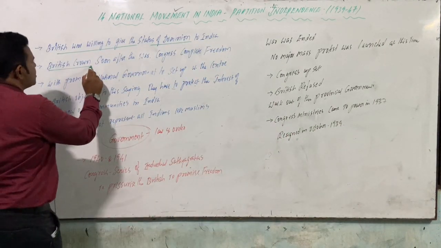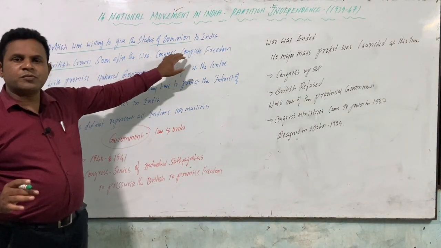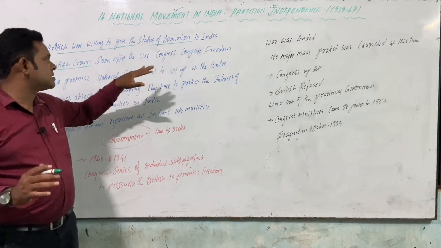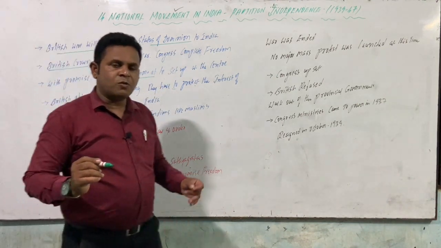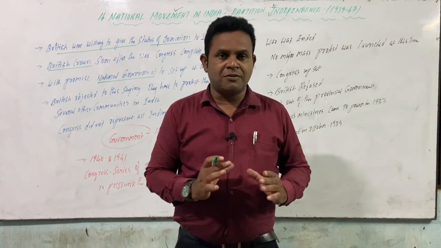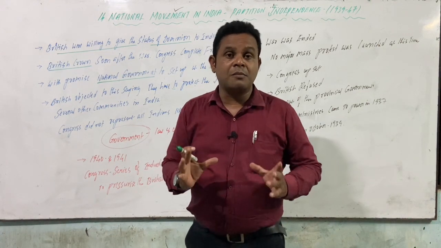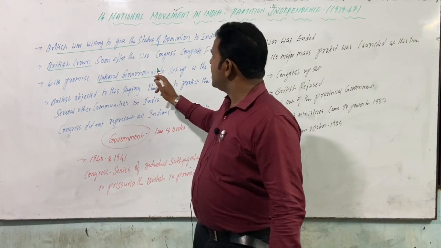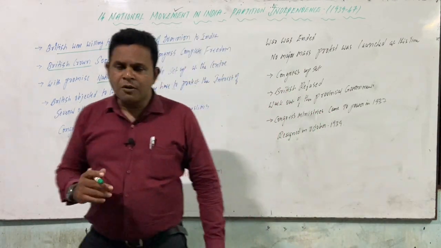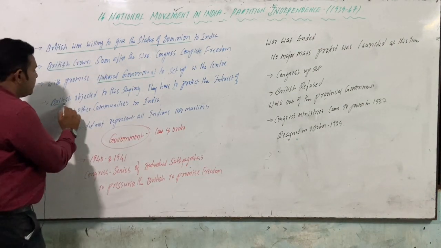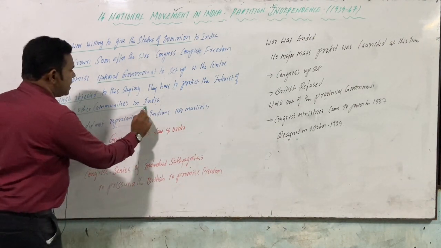What the British learned soon after the war was that Congress was expecting complete freedom, complete independence, with the promise of a national government set up at the center. What we are asking here is that immediately after completion of the war, you have to announce complete independence, and at the same time the government should be formed at the central level. This is what we are asking of the British. And the very next answer from the British was that they objected, saying they have to protect the interests of several other communities in India.